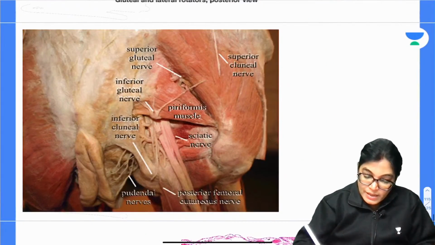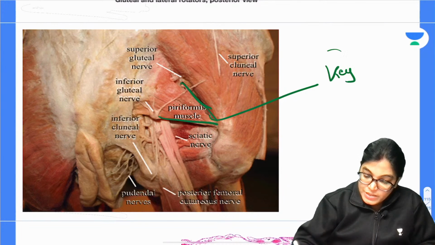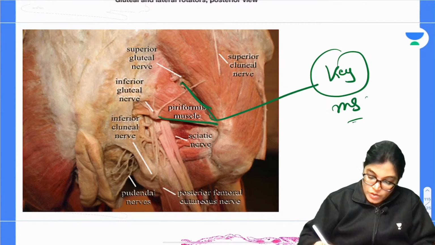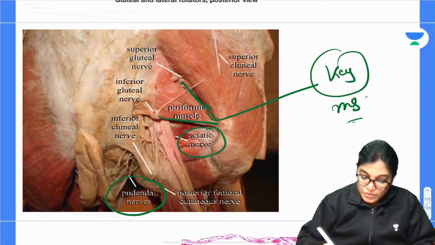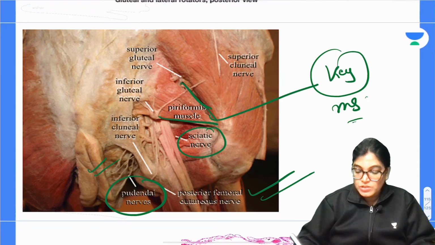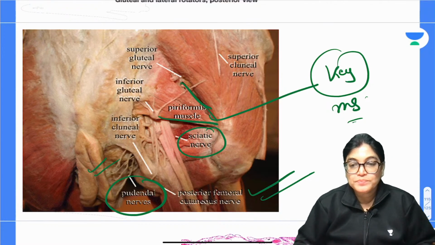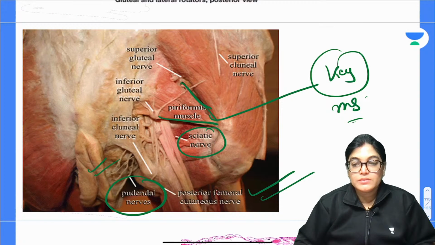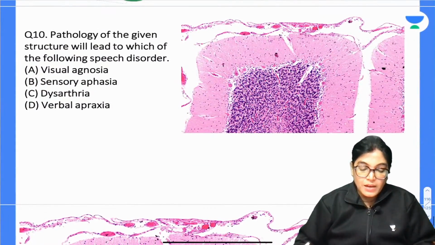Here also you can see piriformis muscle, the key muscle of the gluteal region. Also you can see lower down the sciatic nerve, the pudendal nerve going towards the perineal region, and the posterior femoral cutaneous nerve visualized in this image. Okay, so let's move on to the next question, number 10.